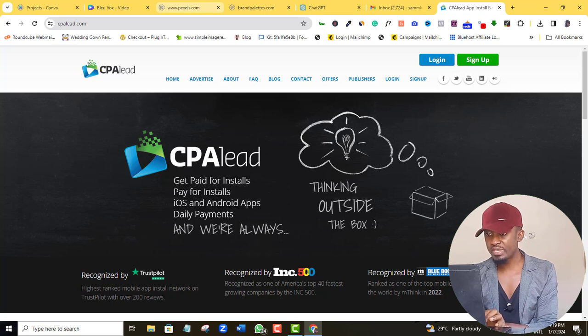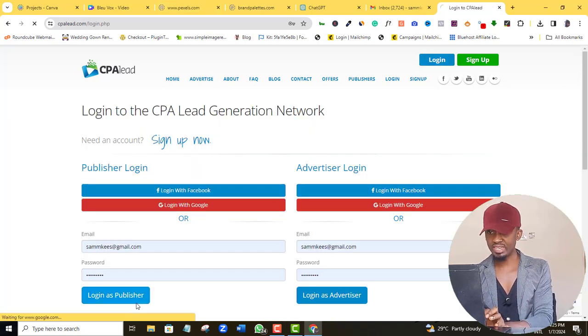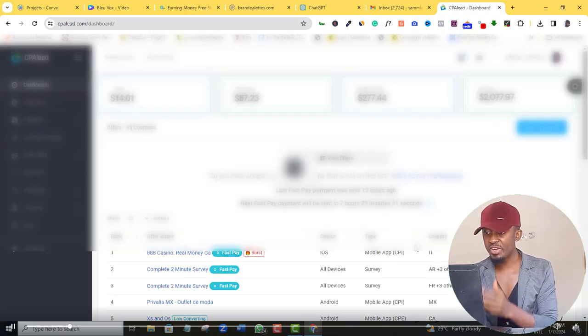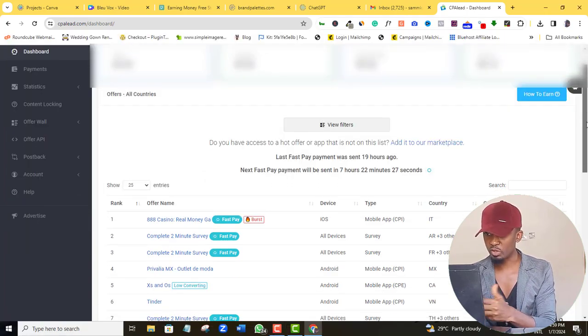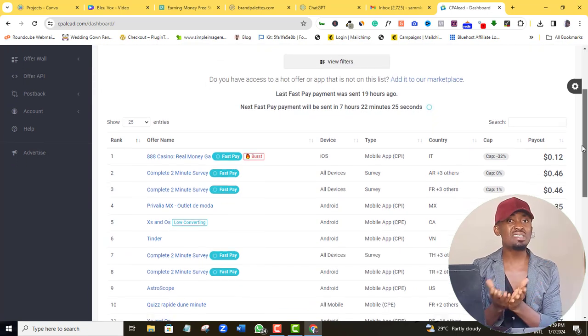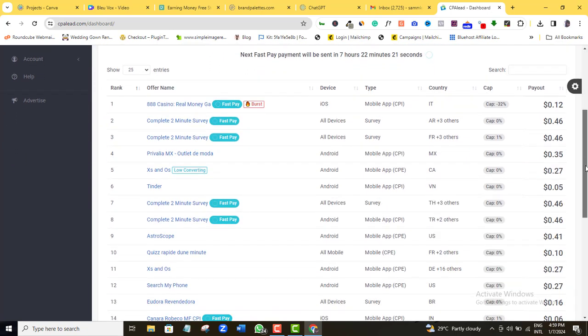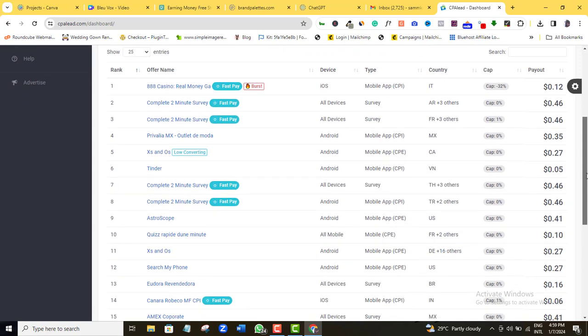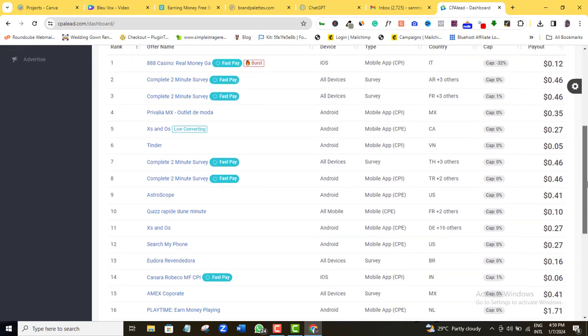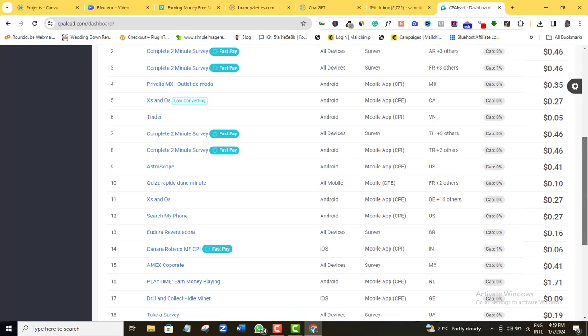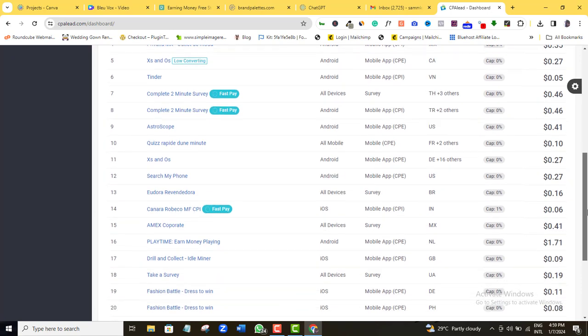Just go over to cpalead.com and I will sign in. As you can see here, there are various offers for us to promote. Here are the amounts you will be paid for each of the offers. Now, this might seem like little money, but when you consider the fact that CPA marketing is a game of numbers, and I will show you how to get huge traffic to your offers, then you will begin to make good amounts in no time when the numbers begin to add up.